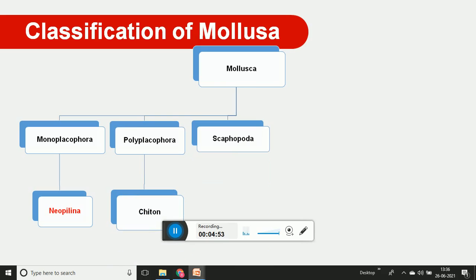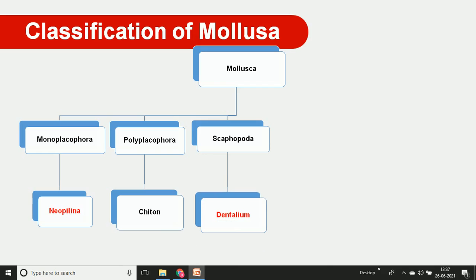Then the third is Scaphopoda. Scapho means a pipe-like organ and poda means legs, where the locomotive organ is modified as a foot. The example is Dentalium. Then we also go through the fourth class, known as Gastropoda. Gastro means the body is twisted and covered by a spirally coiled shell.